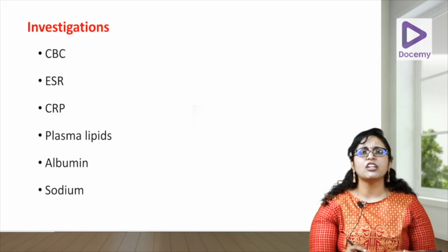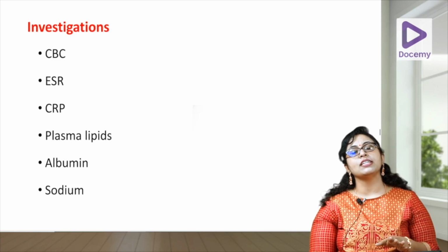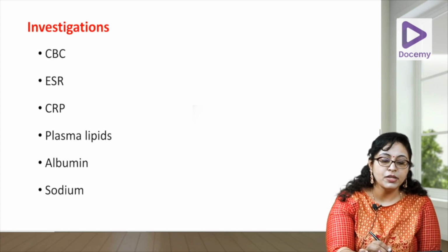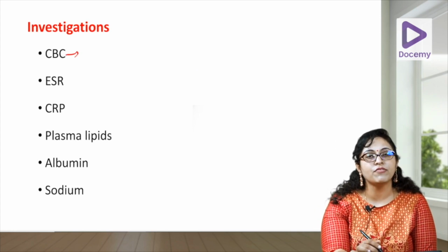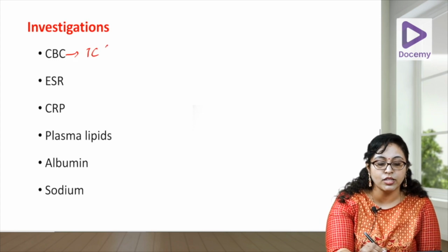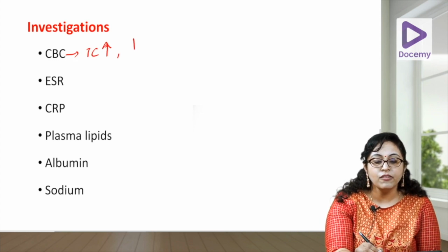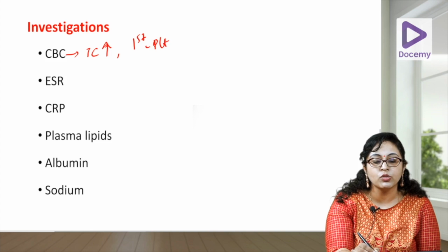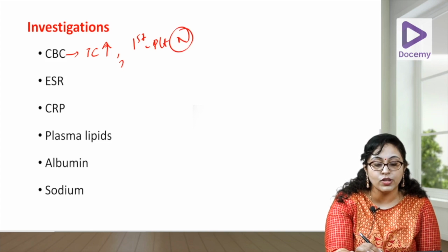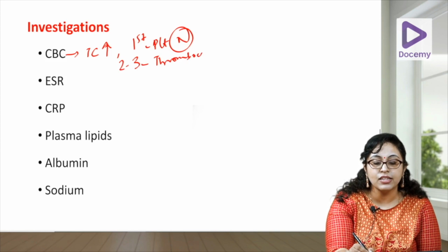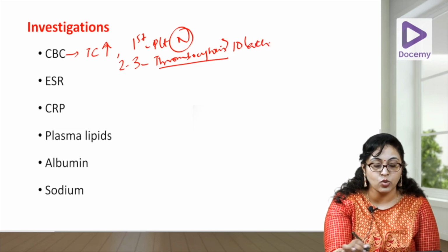The investigations are not very important because I told you Kawasaki is a clinical diagnosis. CBC, as for any rheumatological inflammatory diseases, your total count, there is going to be leukocytosis. In the first week, your platelet count is going to be normal. In the subacute phase, 2 to 3 weeks, you are going to get thrombocytosis. That is a key word here. Thrombocytosis, 2 to 3 weeks, even up to 10 lakh, more than 10 lakh, it can go.